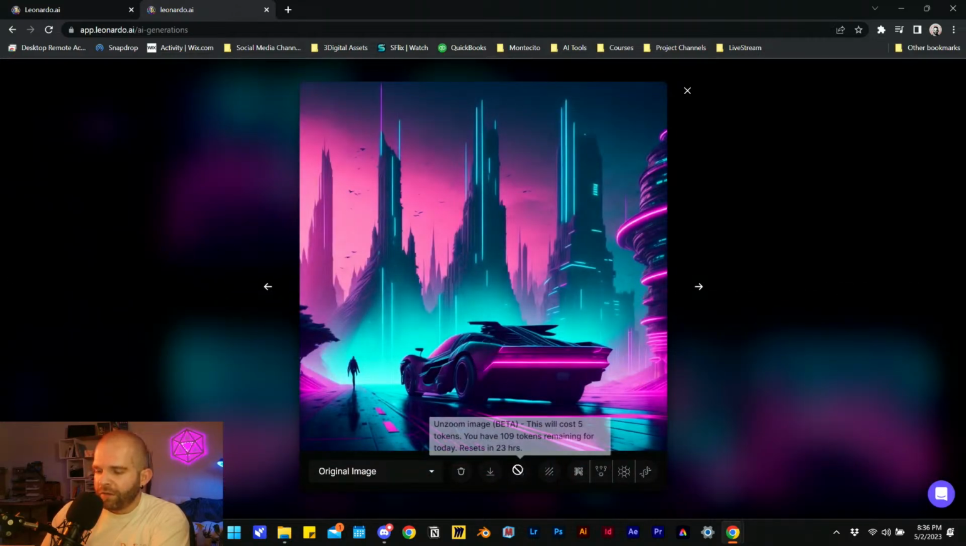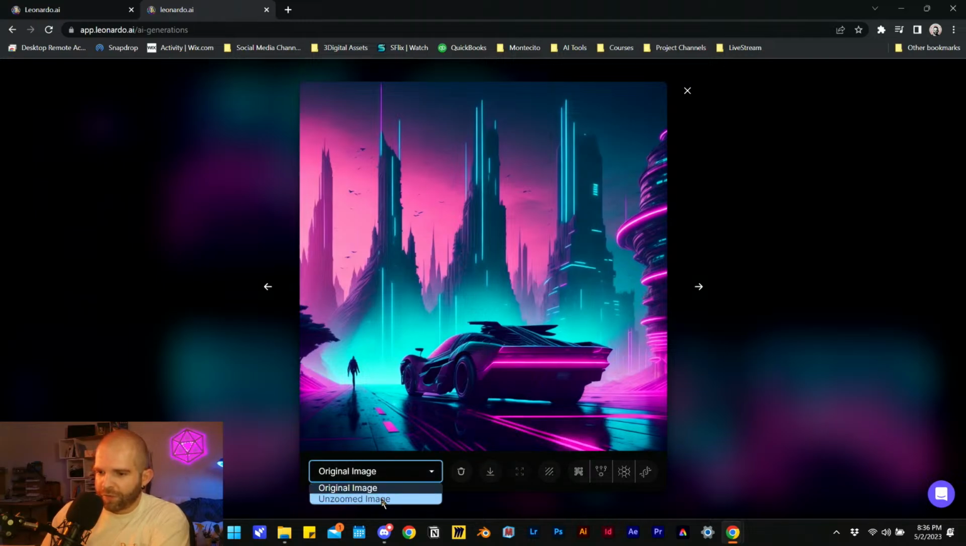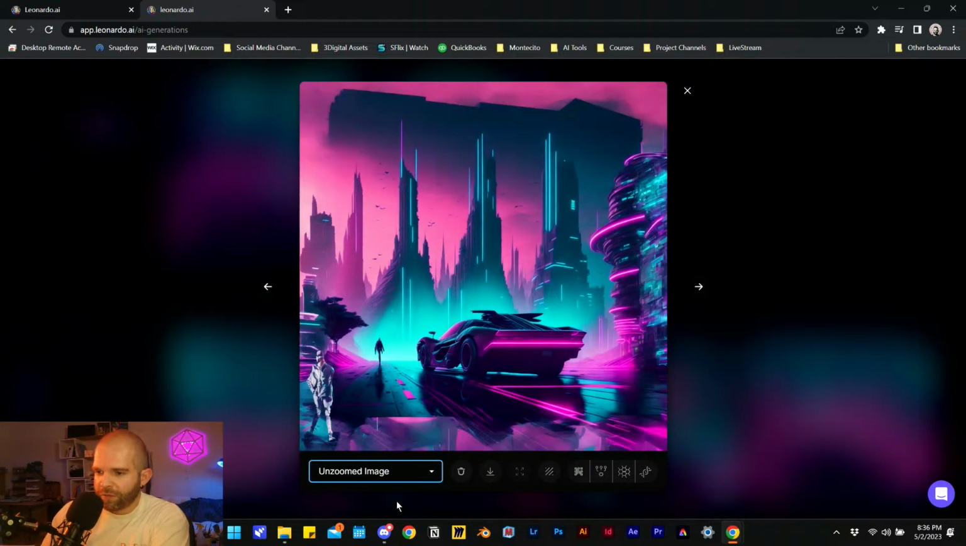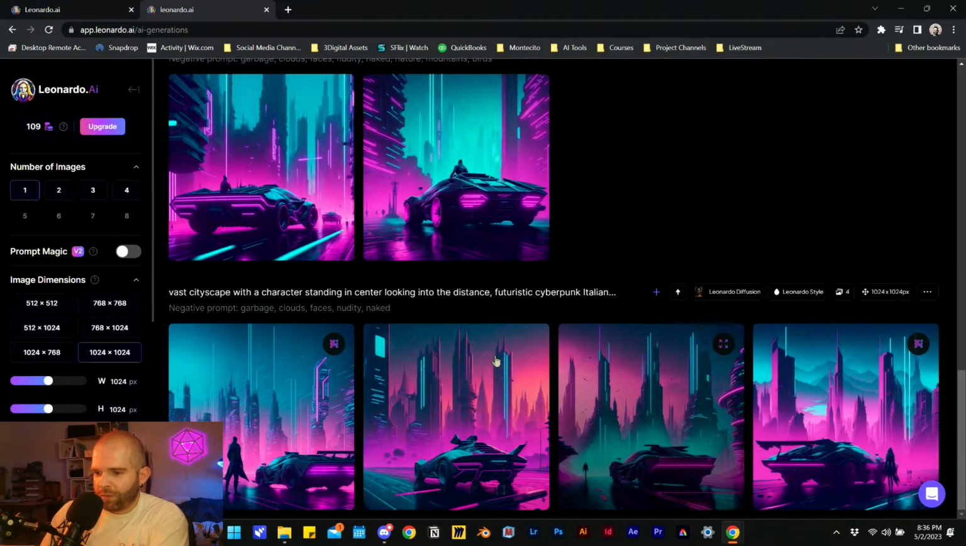Okay, so we had done some unzooming here. This is the original image, and we can see the unzoomed image. Boom. So it is a little weird. Yeah, that's definitely weird. So I imagine we could now take this into the canvas and then start tweaking with it. So let's see. If I go to, gotta click out of it. Where are you? Right here.